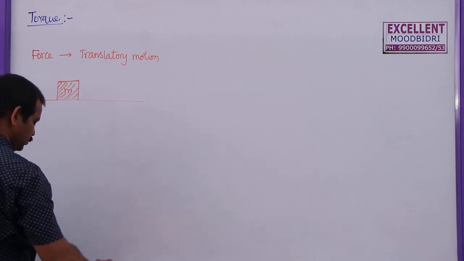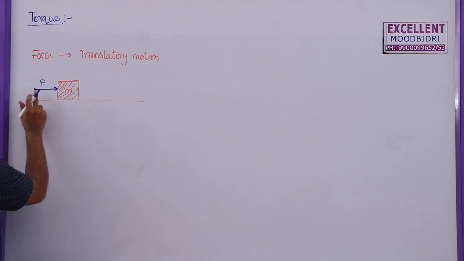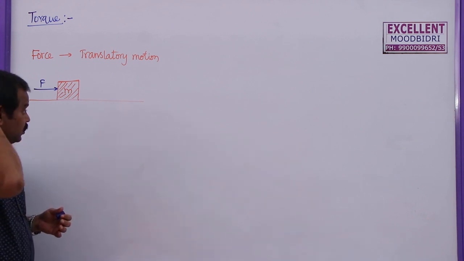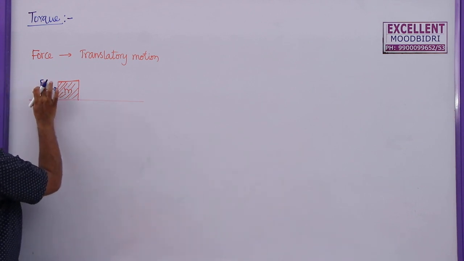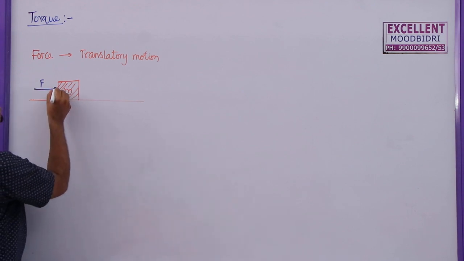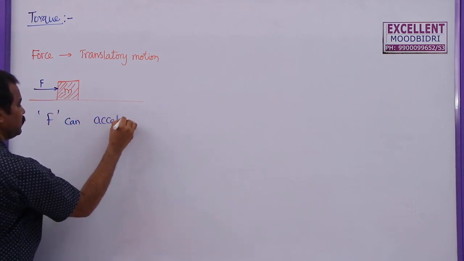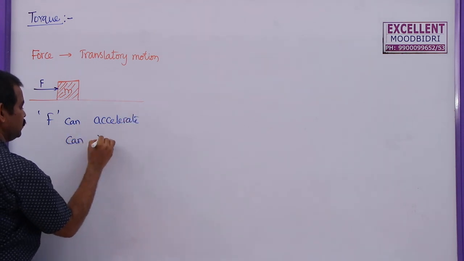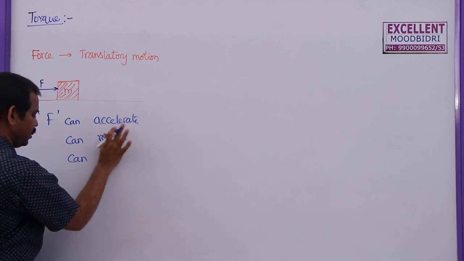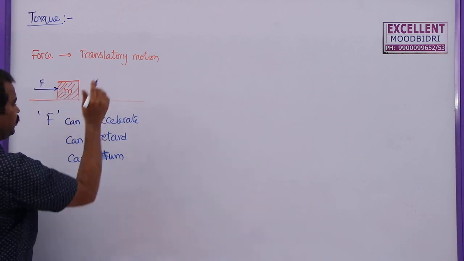Whenever a force acts on this one, this force can accelerate this body. It may or may not. Every time we are not saying that force changes the condition of this body. It will try to change this one. Similarly, the force can accelerate, it can retard the motion of this body, it can turn the body. That means it changes the direction of this translatory motion.